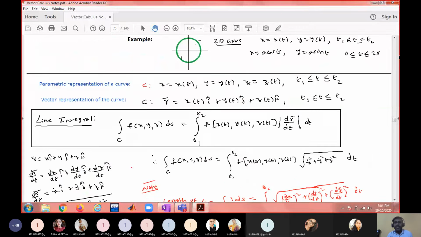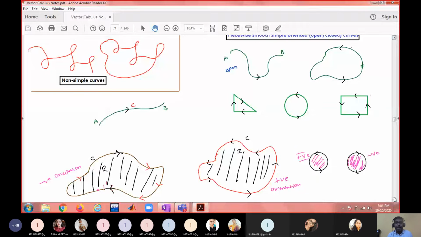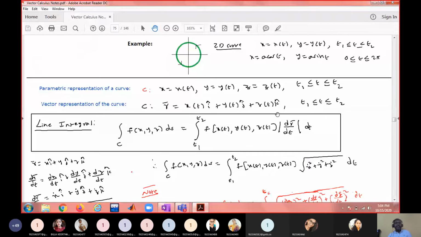Okay, so after that we have seen how to find out the line integral. There are different ways of finding the line integral. I have demonstrated that through a tree diagram that I will show you now. The curve can be in space or it can be in the plane. If the curve is in space, generally it will have a parametric representation like this.